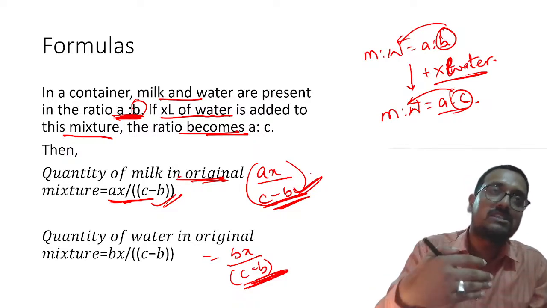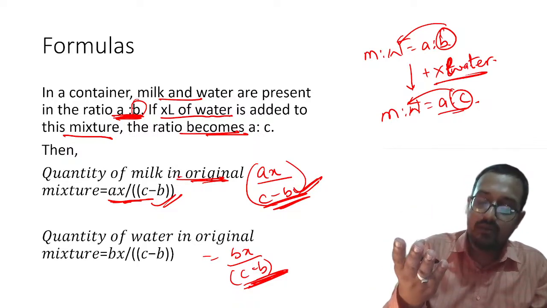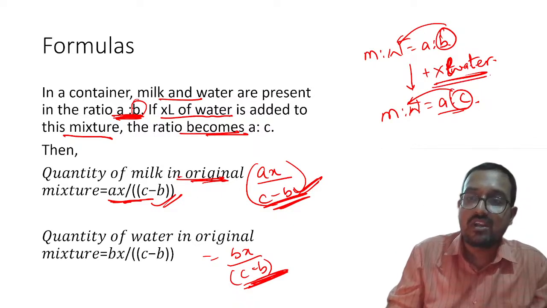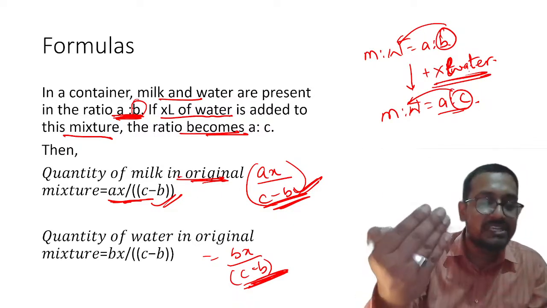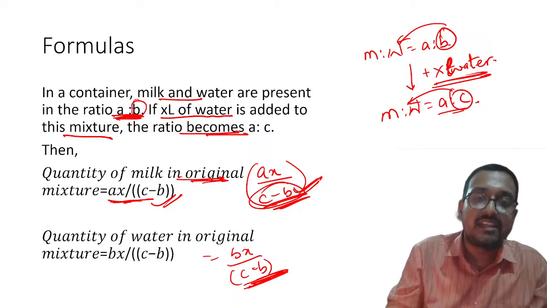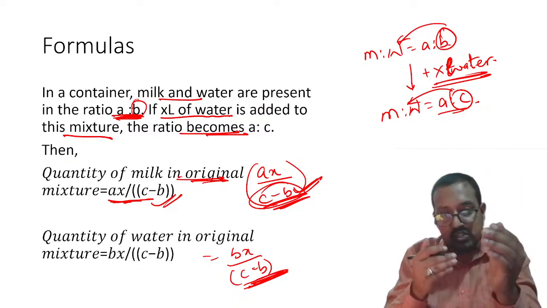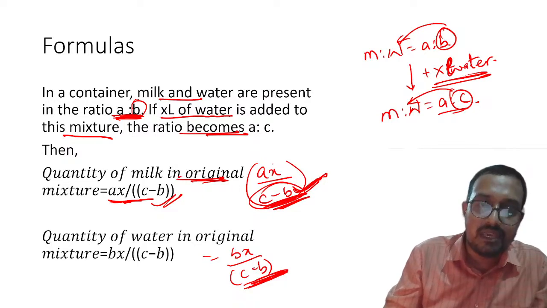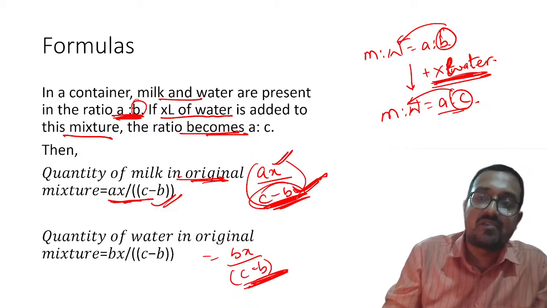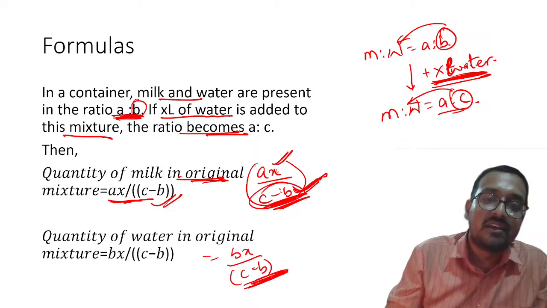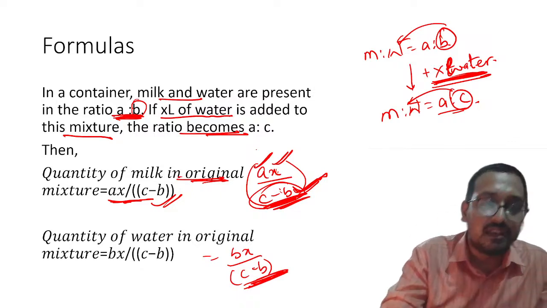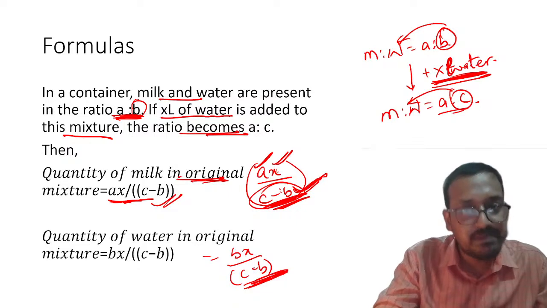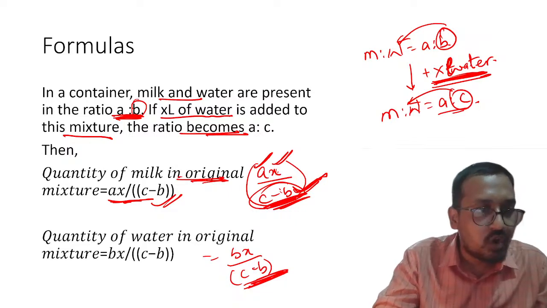Initially, let us say B was like 1:2. Milk ratio was 1:2. Later on, if you add water, obviously the proportion of water will increase. To capture that phenomenon, that water's proportion is increasing, by what magnitude is it increasing? We are putting C by B, C minus B, and X is the additional water added. That is why there is a fraction, and A is nothing but the amount of milk. Understood? Is it clear? So C by B is correct. Please remember, you do not need to add.